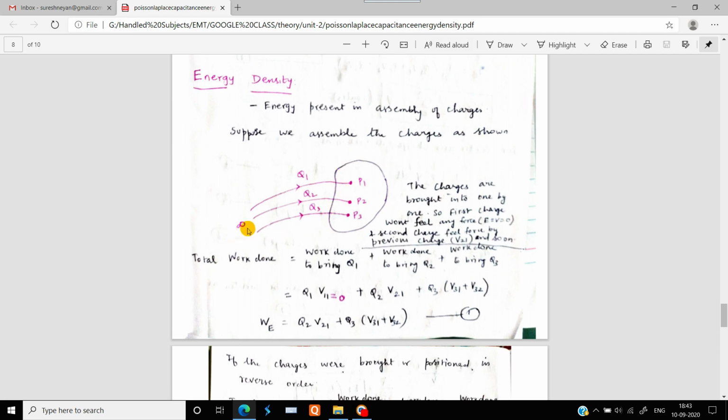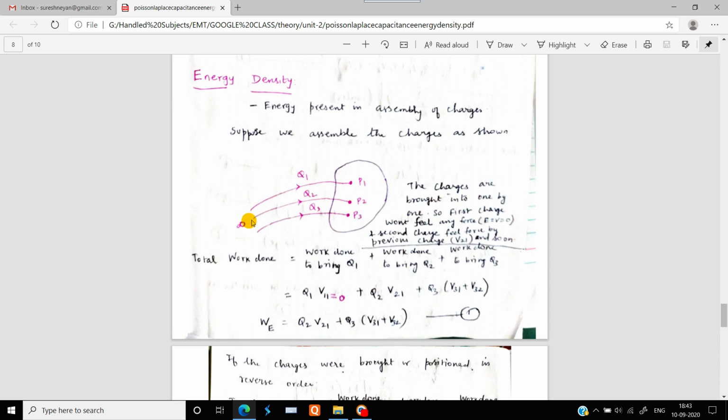If you transfer any charge from infinity to this assembly of charges, the potential energy which is varied in this particular assembly of charges is directly proportional to the cost of this particular energy density. So we can define that this energy density is proportional to the potential in that particular assembly of charges.